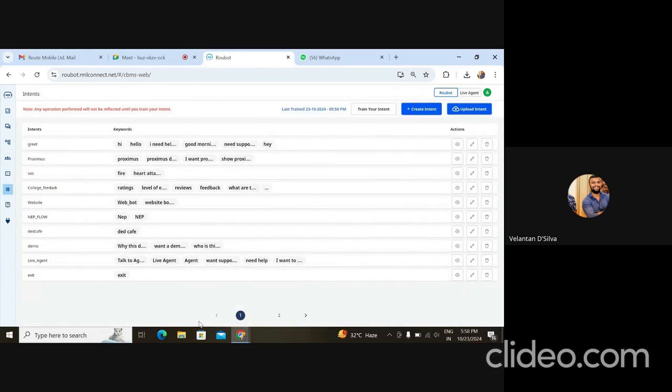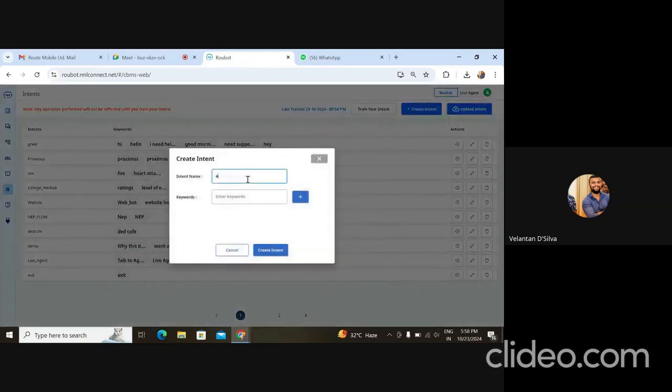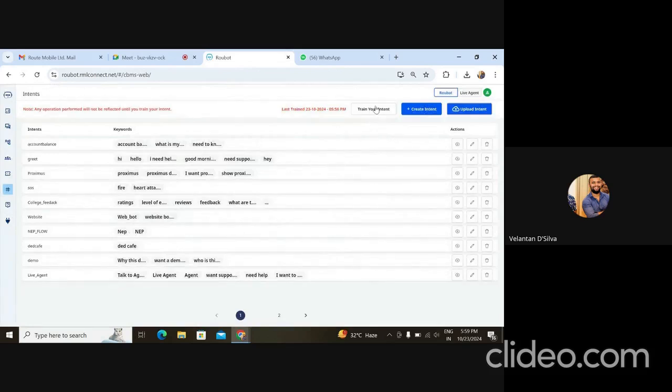Let me look at one of the chat flows that I have. Or else we'll create a new intent called account balance. We'll take banking as an example. Account balance, and then I'll have different phrases: account balance, what is my account balance. I just create this intent, and then I train this intent.